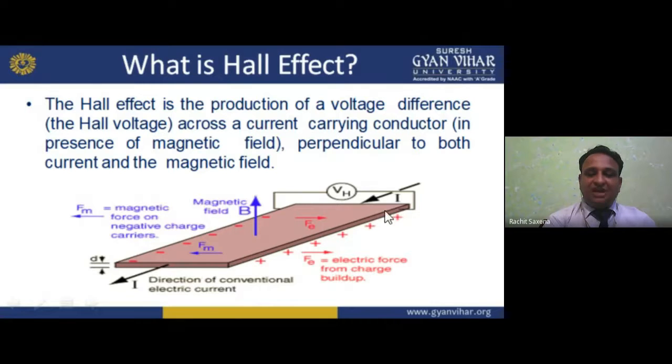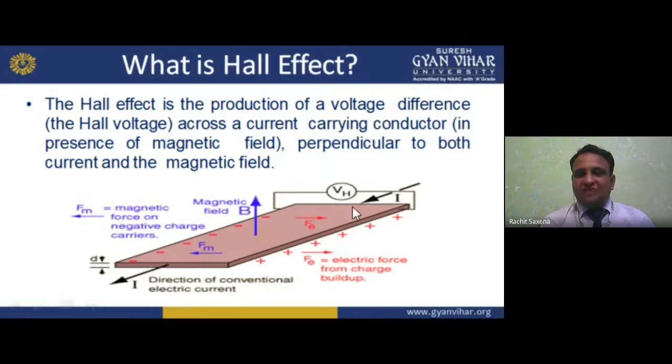Now we have these charges, which is the electrical force from charge buildup. This is the displacement we have, or we can say the direction of the conventional electric current is like this, in this manner. We have this thing, and that is the magnetic field. That is what the direction is, magnetic field. And due to this electrical field and the magnetic field perpendicular to it, we have the magnetic force.